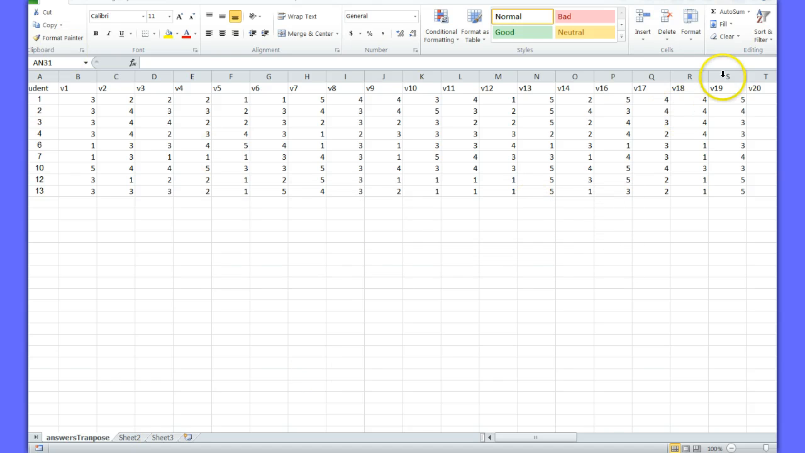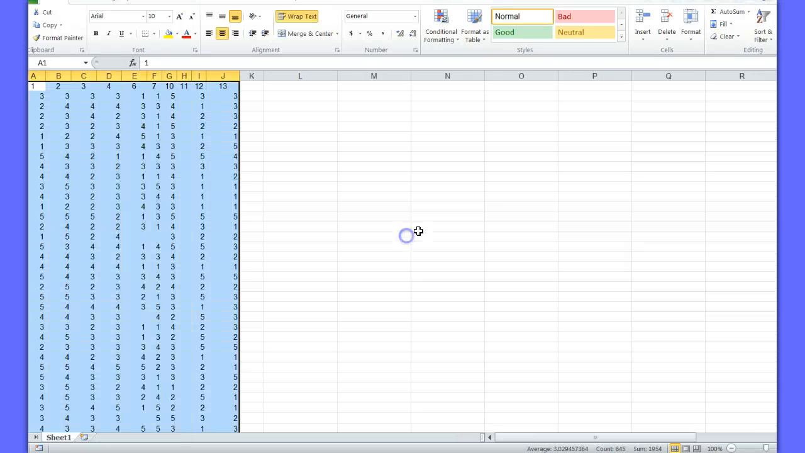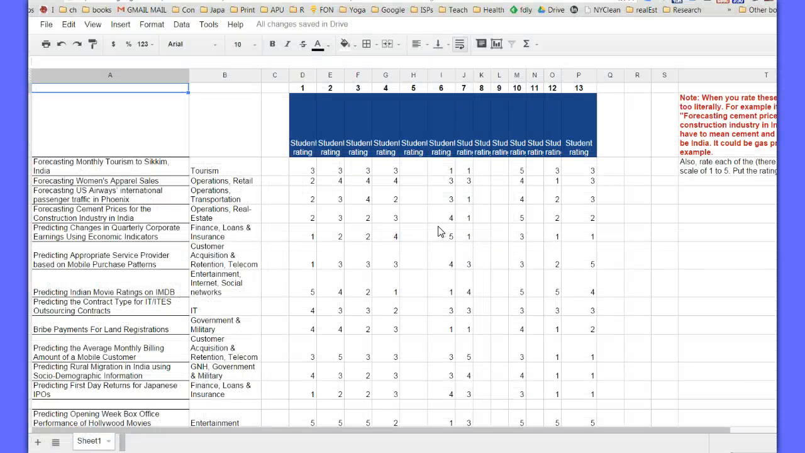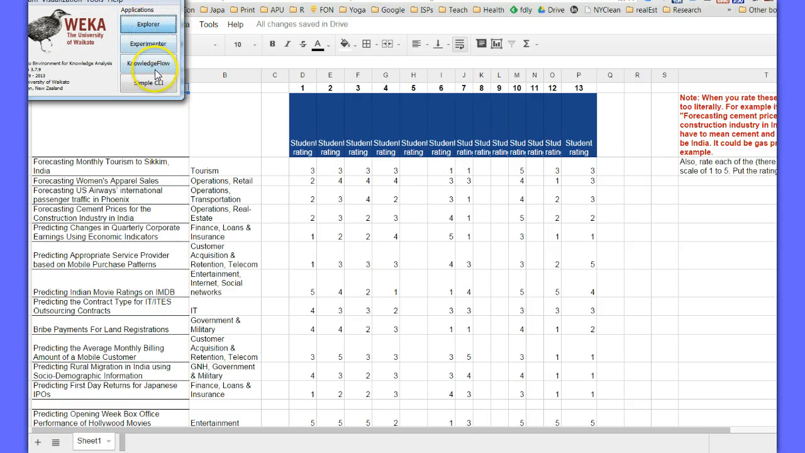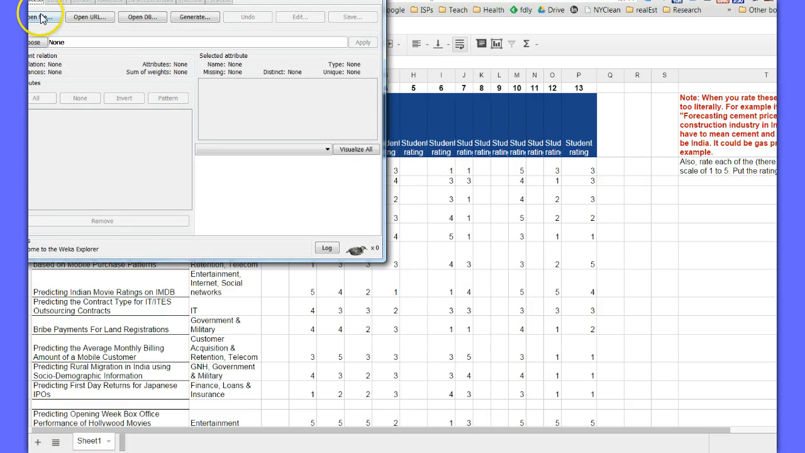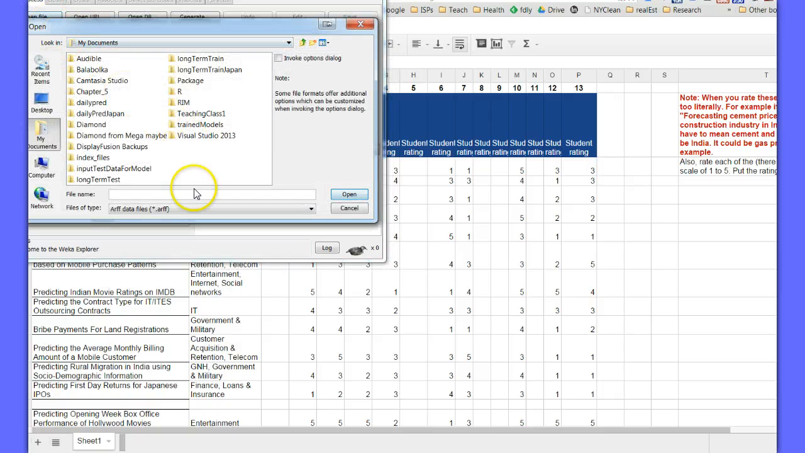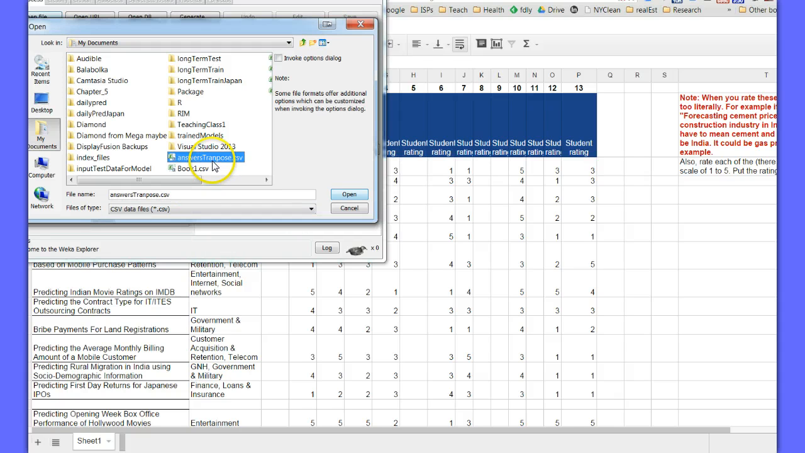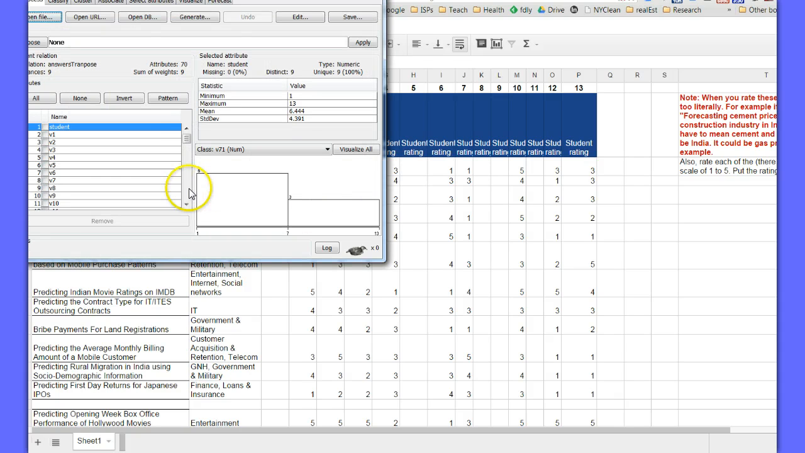Okay, now I will try to open it in Weka. Usually, not always, but usually, sometimes you have to close this file in order for Weka to be able to access it. So I'll do that. And now I will try to open it with Weka. I have to change that to CSV. Let's see if it worked. Okay, it seemed to have worked.